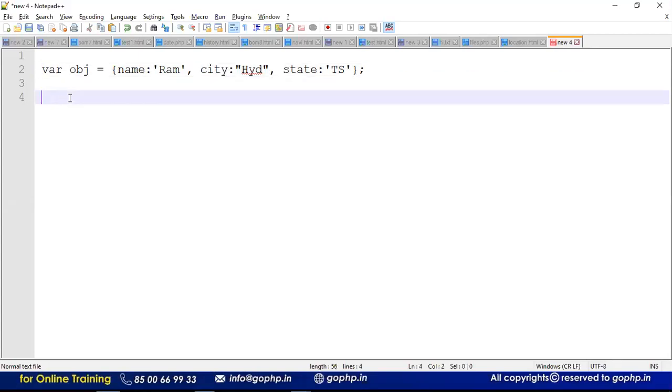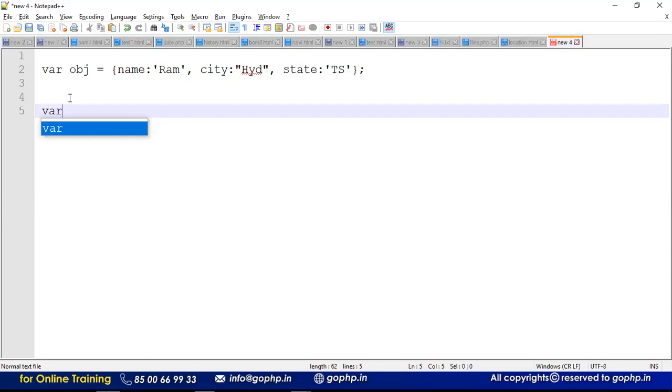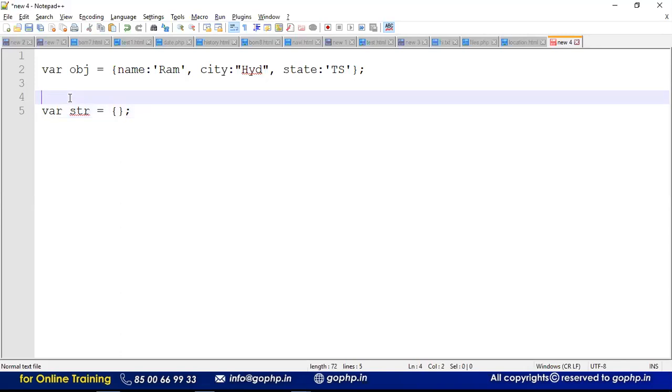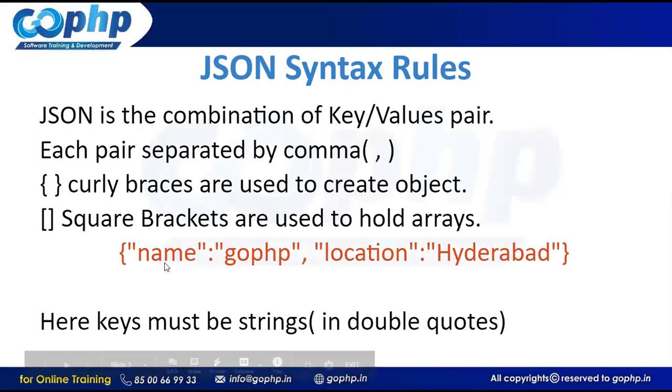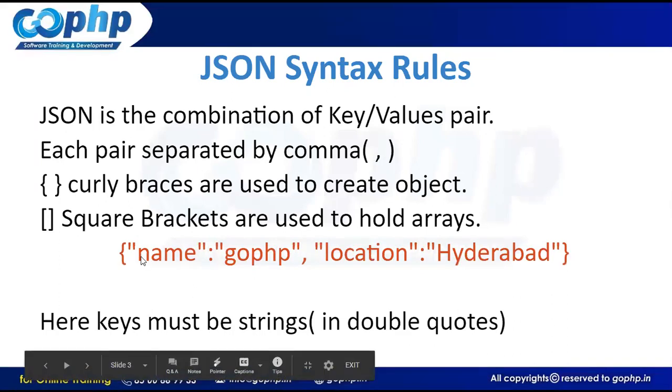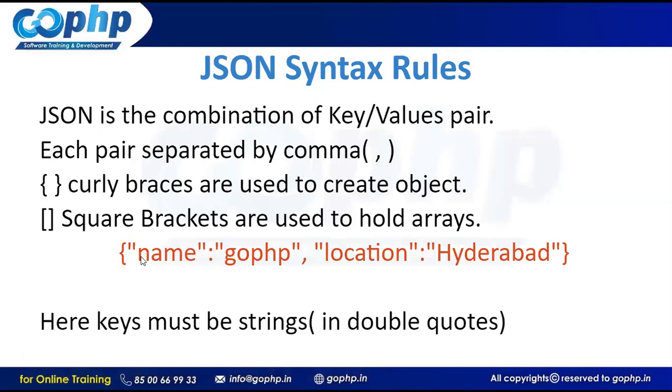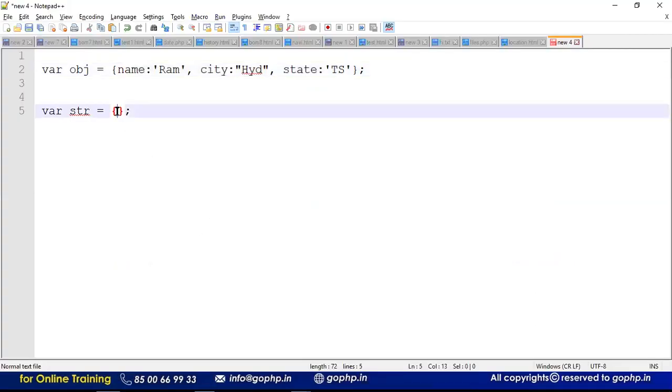Now I'm going to create a JSON string, guys, where str is equal to some string. This also has curly brackets. JSON objects are kept in curly brackets. We already know this is a JavaScript object, right? It is a key-value pair. Do you observe the key? The key is name and the value is rom, but the key is not in double quotes. But in the slide, what I am saying is that the key of the JSON object should be in double quotes, right? Remember carefully.